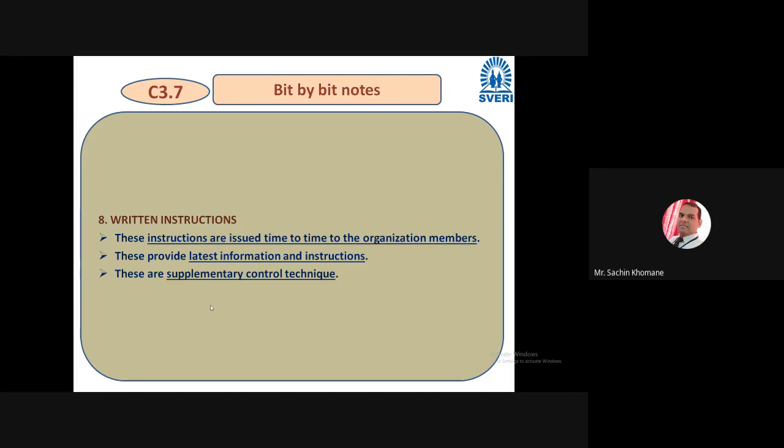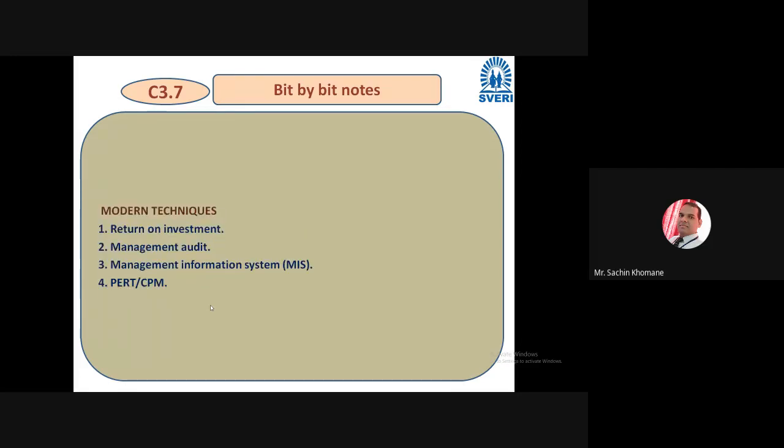So I have told you, friends, around 8 techniques in controlling. Remember this in your future, whenever you become a manager, whenever you become a supervisor on the shop floor, these are the techniques you should use in the organization. So I have told very traditional techniques. Let's discuss one by one.